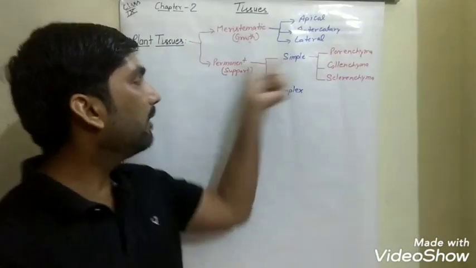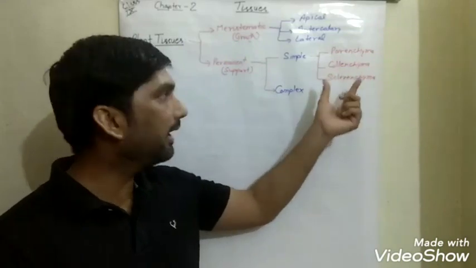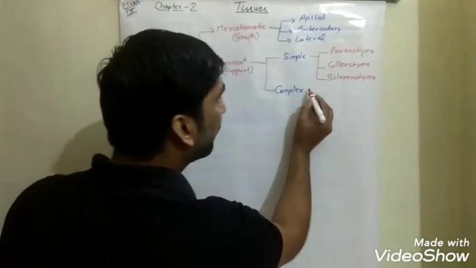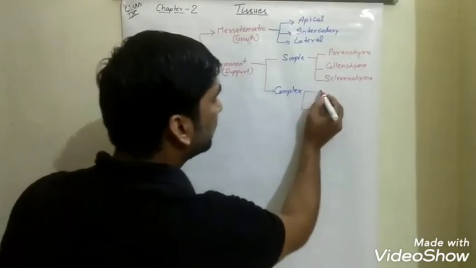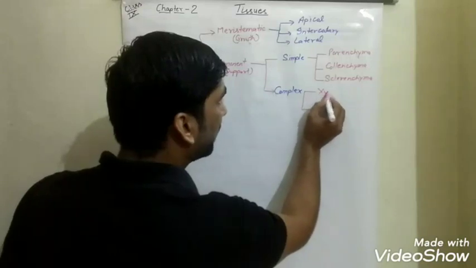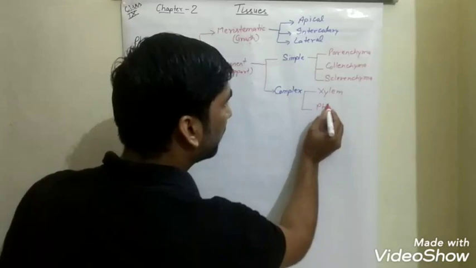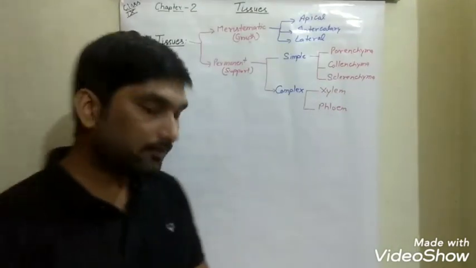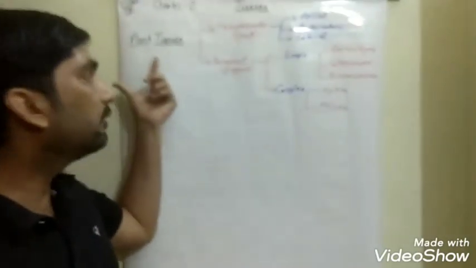So simple permanent tissues are of three types: parenchymatous, collenchymatous and sclerenchymatous, whereas complex permanent tissues are of two types, and perhaps you have read these words. The first one is xylem, and the other one is phloem.